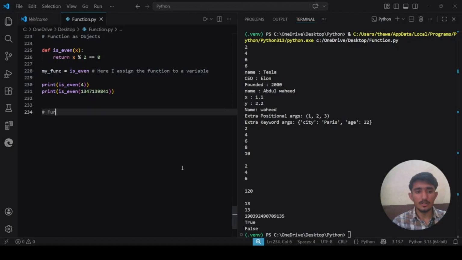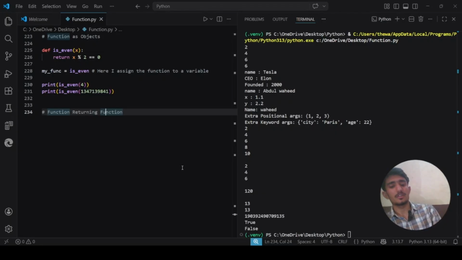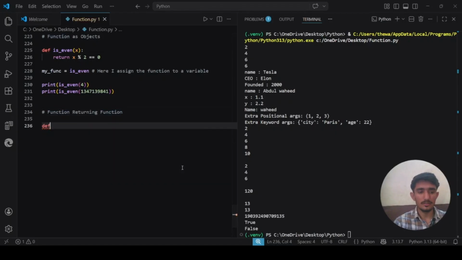Up next, we will talk about function returning function. A function can also return another function. This is called closure or higher order function. Let me just write a function which is like def make multiplier, like a.